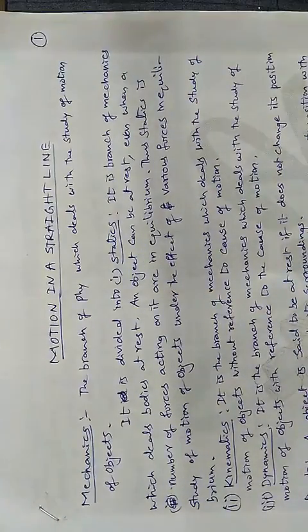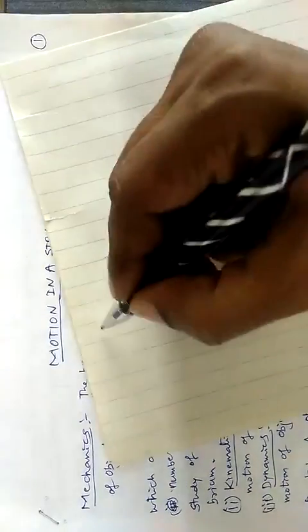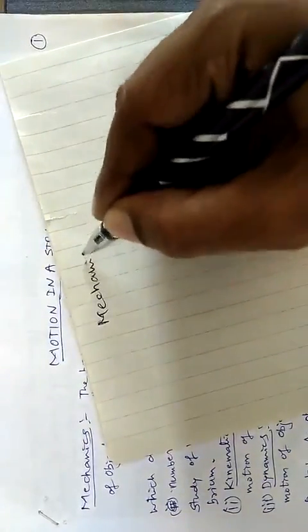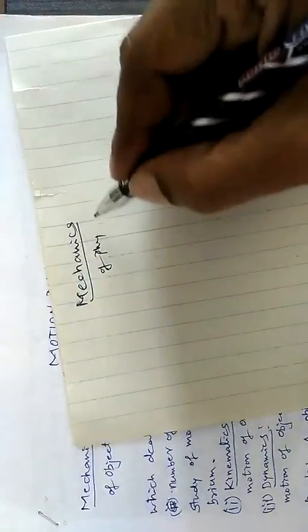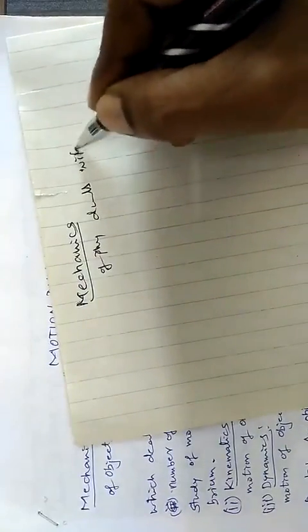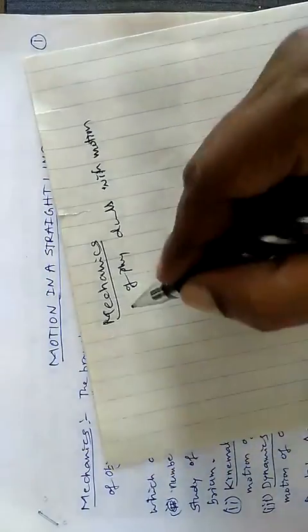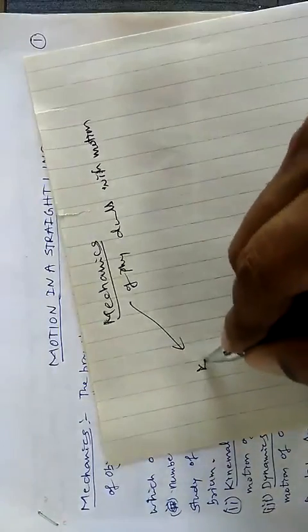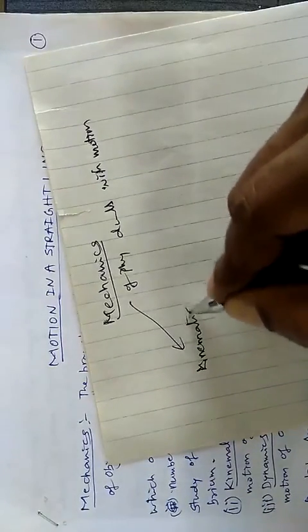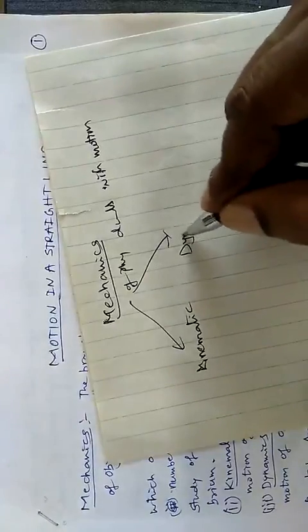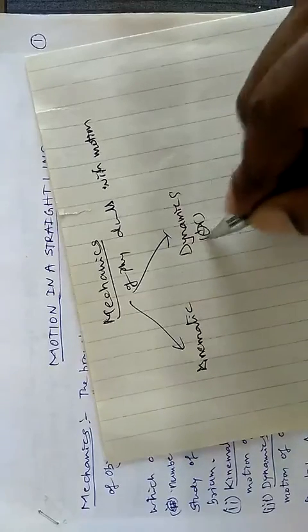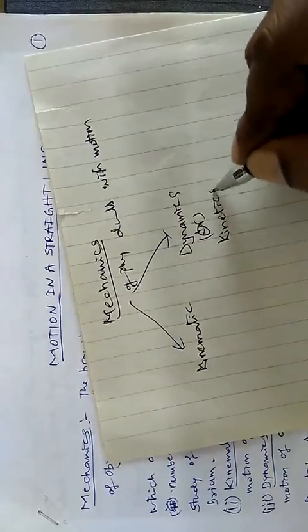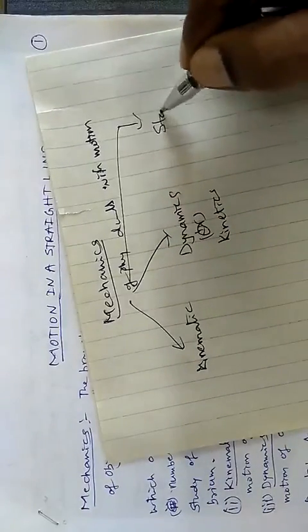So what is mechanics? Mechanics is a branch of physics which deals with the study of motion. Remember, mechanics is a branch of physics which deals with motion. This mechanics is divided into three parts. One is kinematics, next dynamics. Dynamics is also called kinetics. And the third one is statics.